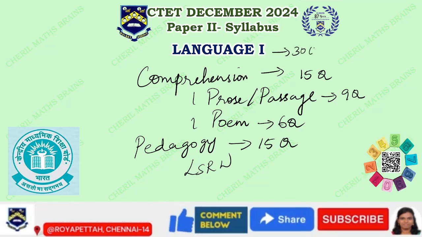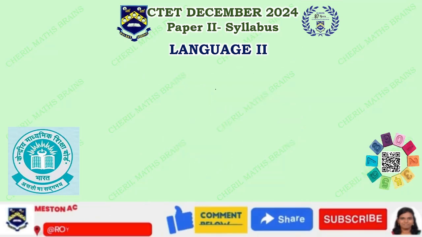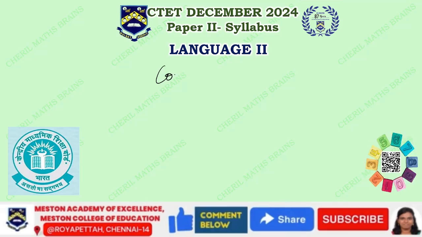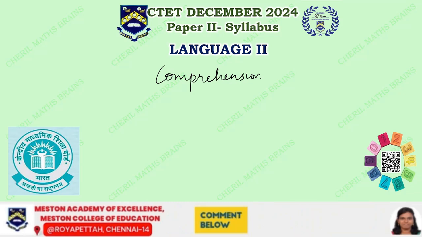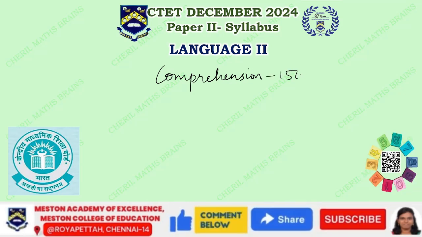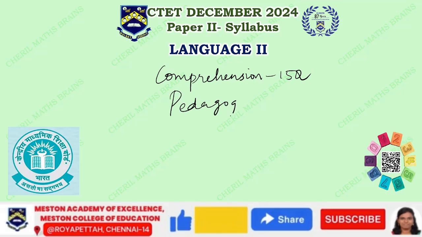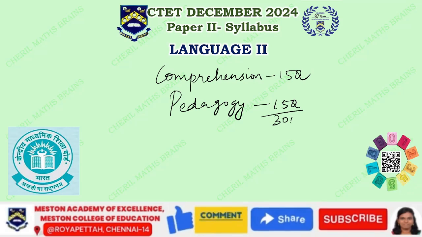So together you will have 30 questions. Similarly, for language 2, you will have comprehension covering 15 questions, 15 marks, and pedagogy covering another 15 questions, 15 marks. So totally 30 questions.